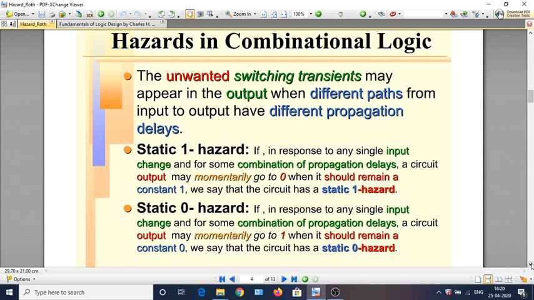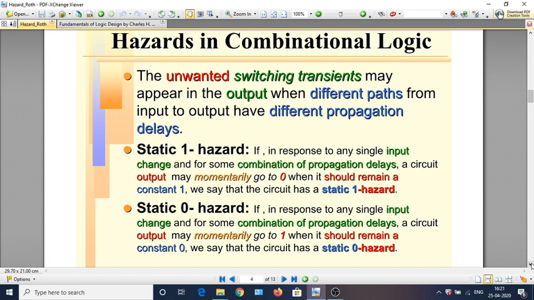Now if you look at a real circuit where there are finite propagation delays, some unwanted changes may happen, which is not what one would expect logically. These cause what are called hazards. So hazards in combinational logic is what we are going to look at.